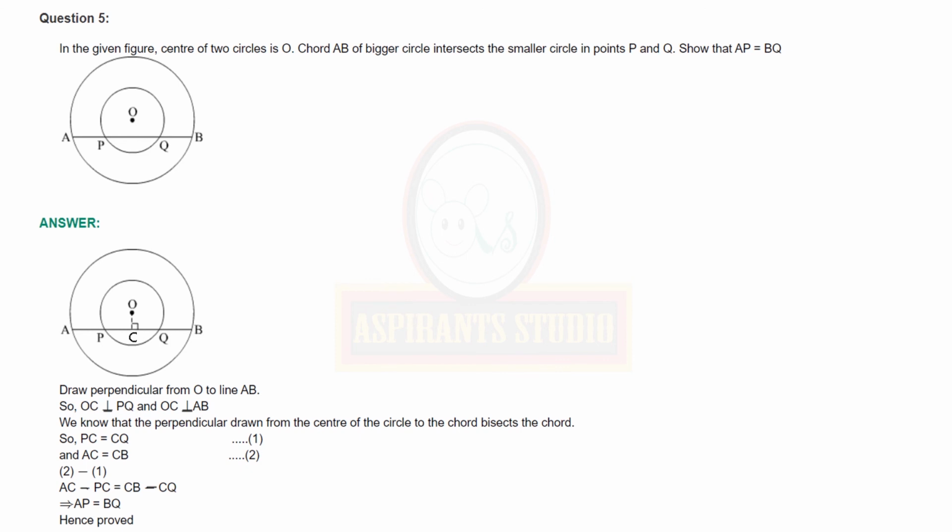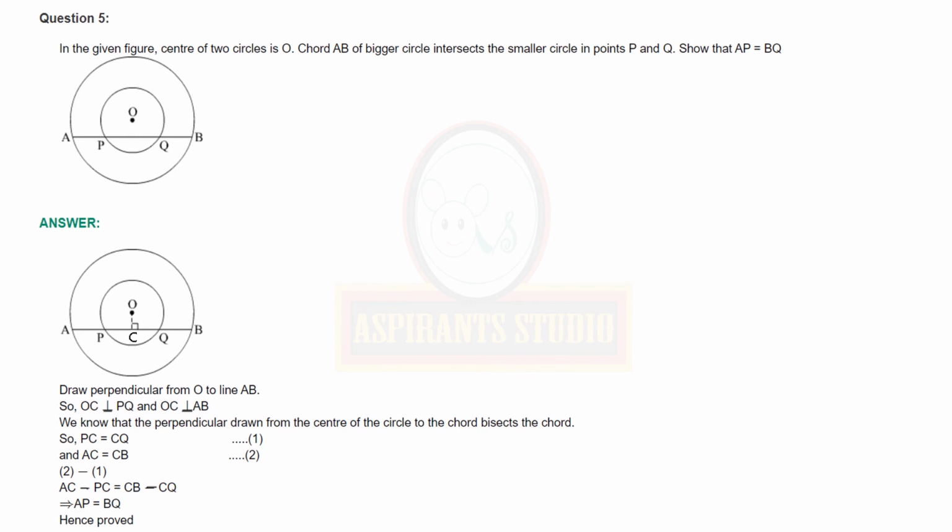The perpendicular drawn from the center of the circle to the chord bisects the chord gives you two equations, equation 1 and equation 2. Equation 1 is PC is equal to CQ and equation 2 is of bigger circle, AC is equal to CB. Now subtracting equation 1 from equation 2, we get AC minus PC is equal to CB minus CQ.